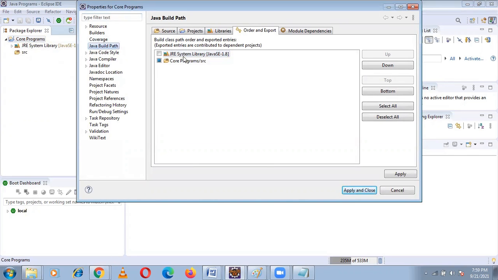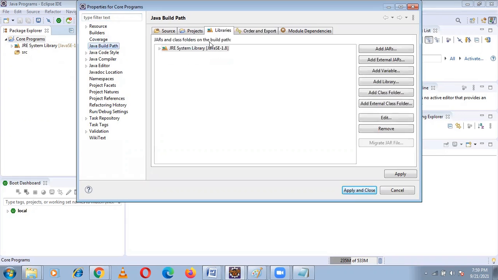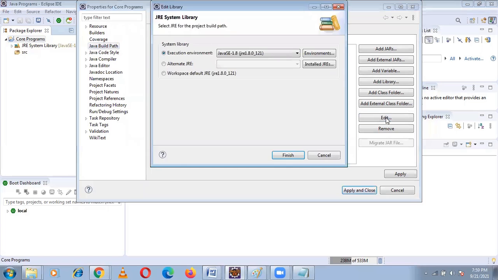There is Java Build Path, Libraries. In libraries, Edit. See here, execution environment I selected already. It is Java 8. Now I want Java 9.